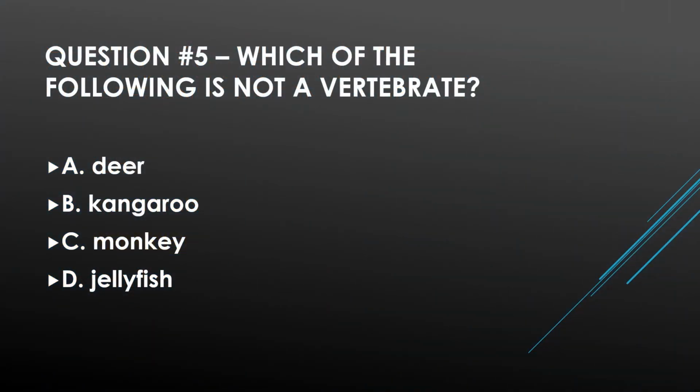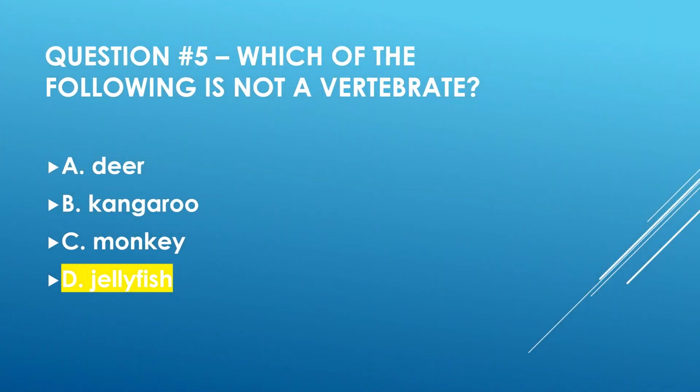Question 5, which of the following is not a vertebrate? Now you had to think of what the word vertebrate means, which means to have a backbone. So is it A, deer, B, kangaroo, C, monkey, or D, jellyfish? Something that does not have a backbone is not a vertebrate. And the answer there is D, a jellyfish, no backbone.